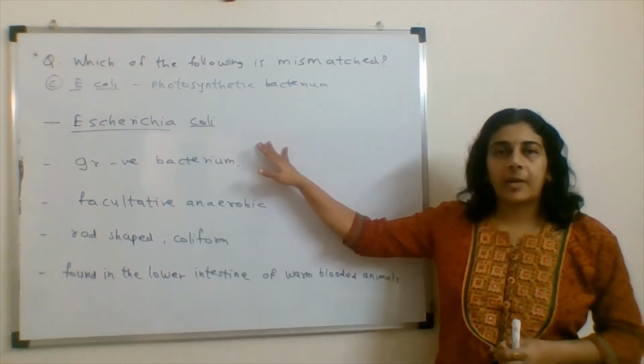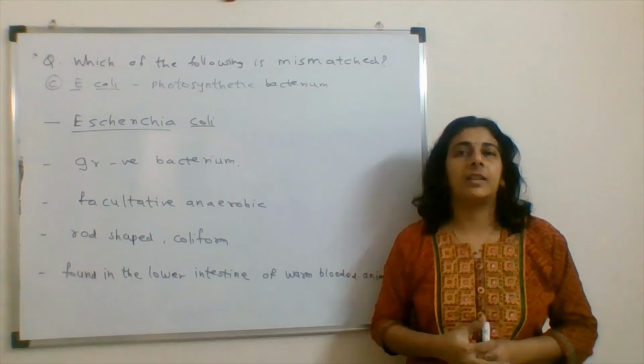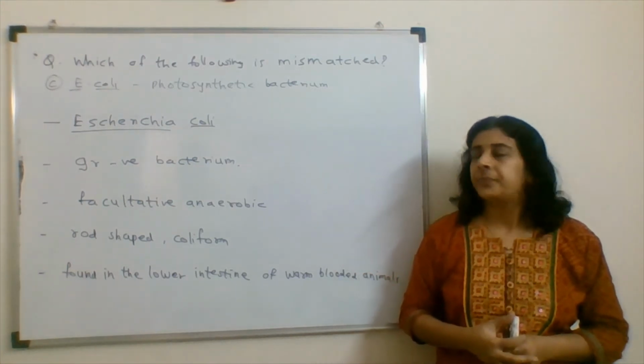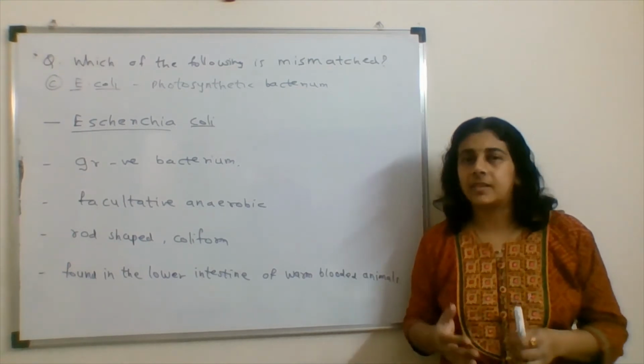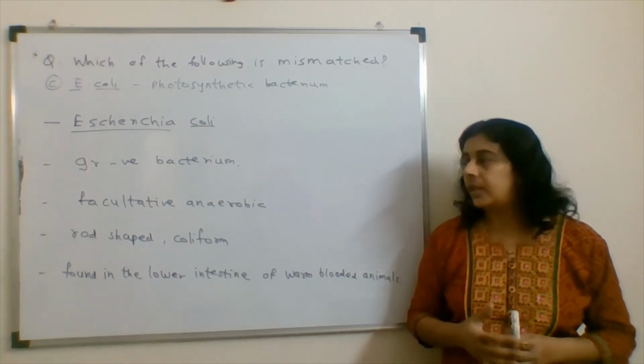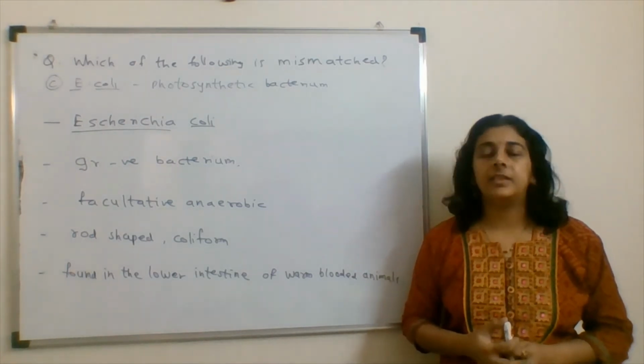This is a gram-negative bacteria. It shows a pink color when we stain it with gram staining. This is a facultative anaerobic bacteria, and it is found in the lower part of the intestine of warm-blooded animals.